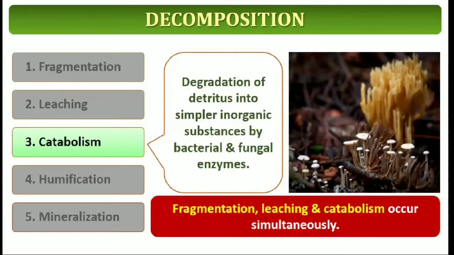Degradation of detritus into simpler inorganic substances by bacterial and fungal enzymes. So the catabolic process takes place with the help of enzymes. Even during the process of digestion, complex food material is broken into the corresponding simpler substances. It is otherwise called the breakdown process. The same process takes place here also. Fragmentation, leaching and catabolism occur simultaneously.